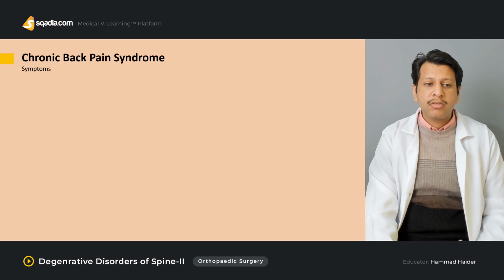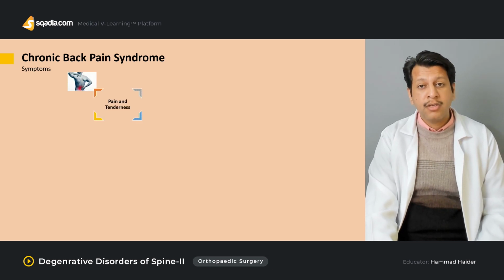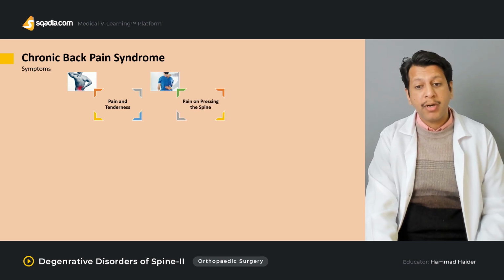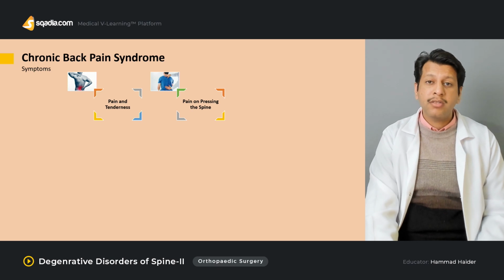The common causes a patient may present with in chronic back pain syndrome include pain and tenderness, which may be elicited especially with lower back pain. This could be traumatic or atraumatic. Pain on pressing the spine may be associated with a slip or not.